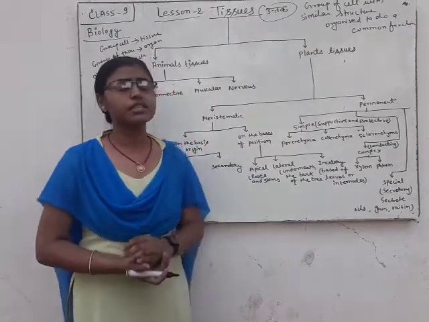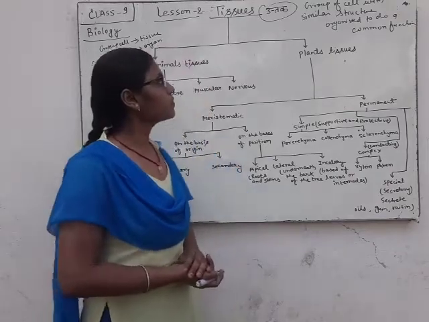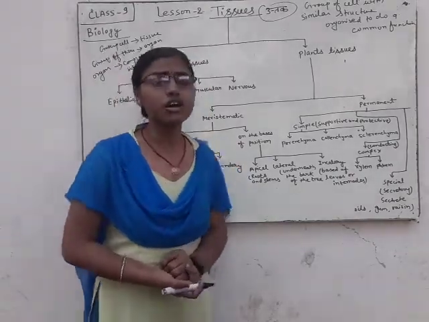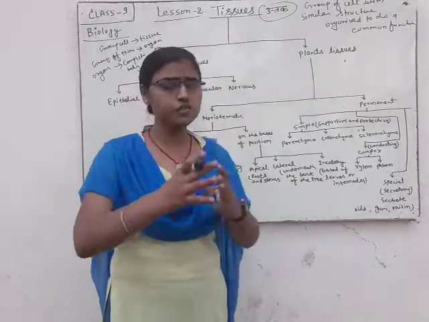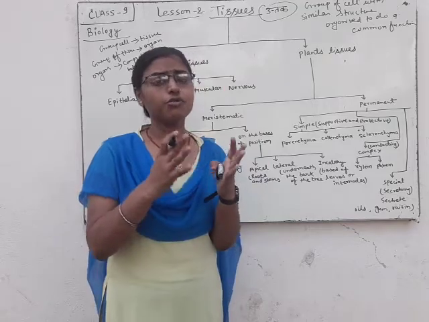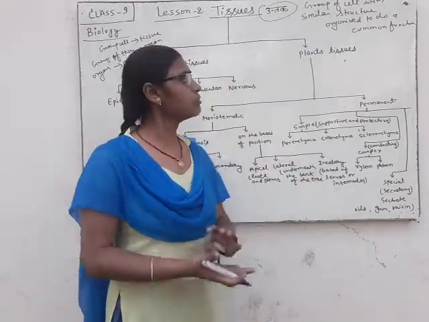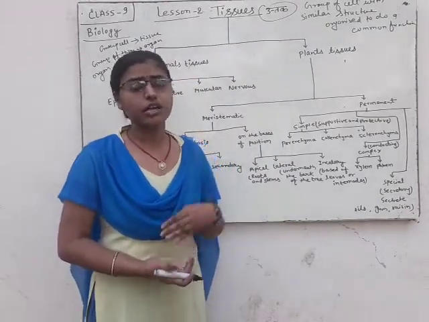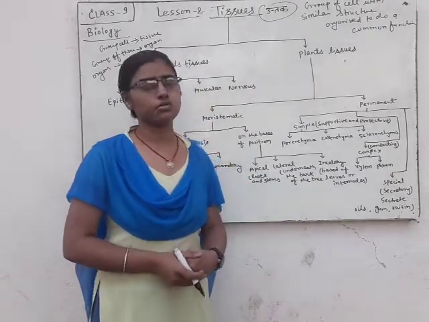This branch of biology is called histology. Histology is a branch of science in which we study different types of tissue, including both plant and animal tissue.